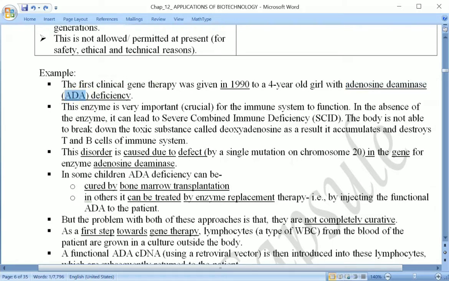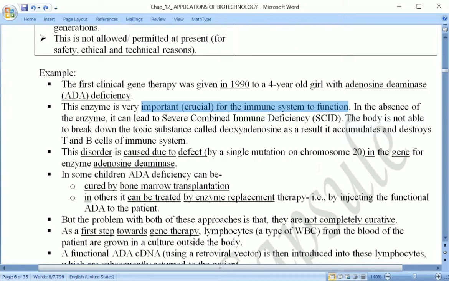So this enzyme was not synthesized in this 4-year-old girl, meaning she had a deficiency of this enzyme. In short, we can write it as ADA deficiency. And this enzyme is very important for the immune system to function properly, because it is related to the immune system.